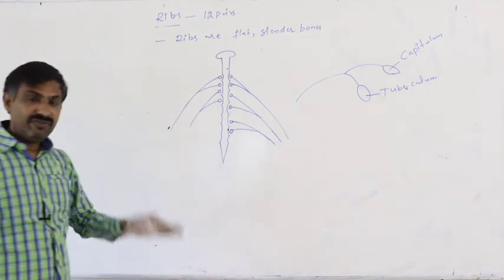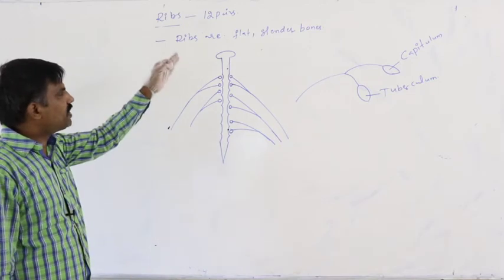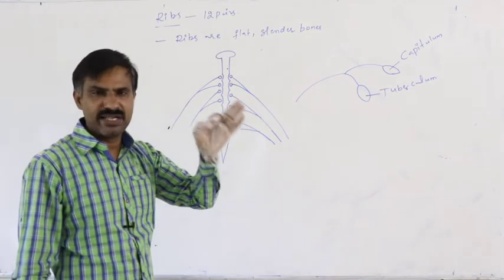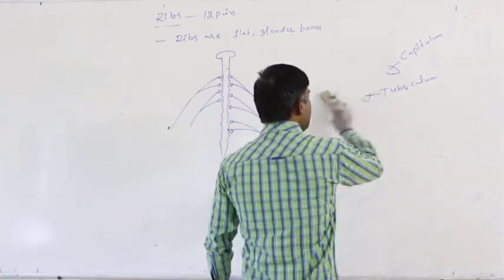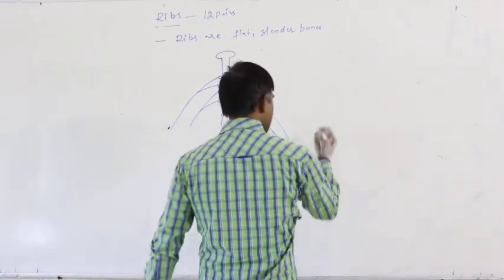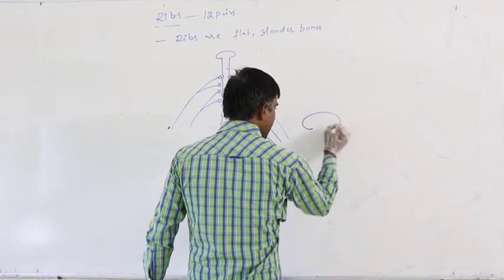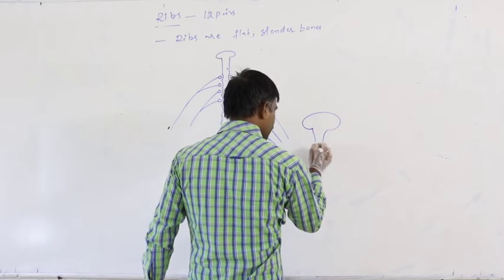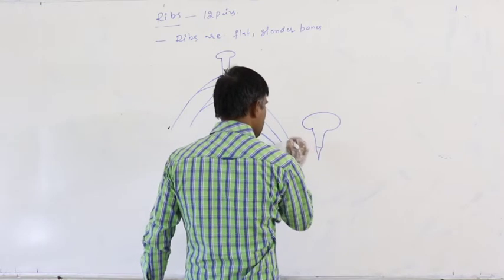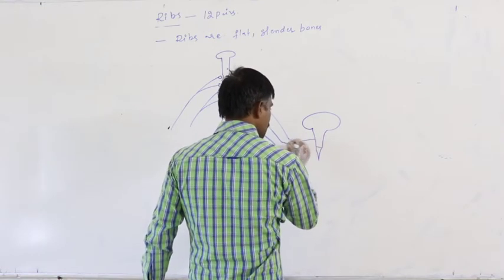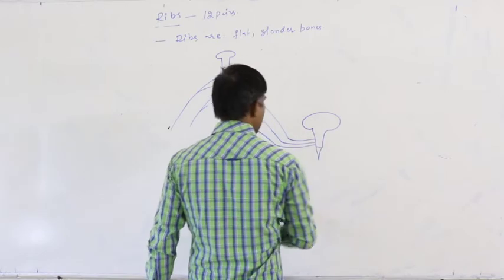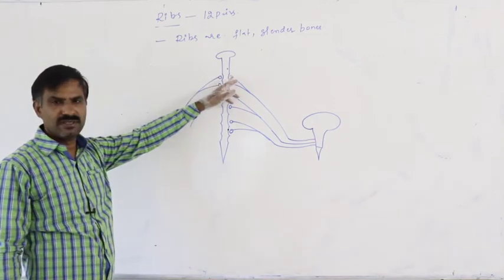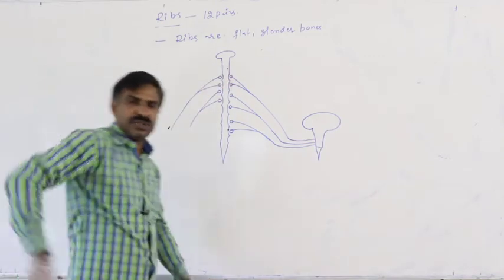But ventrally, of these 12 pairs, only the first 7 pairs of ribs attach to the sternum. Dorsally they attach to the vertebral column.